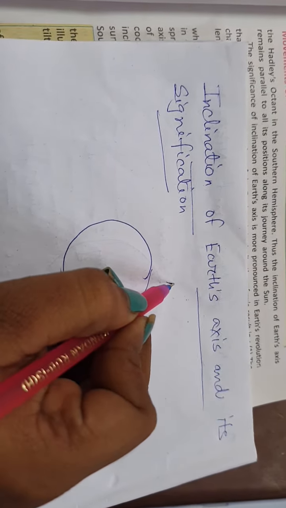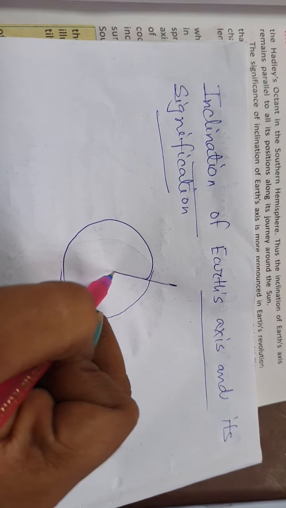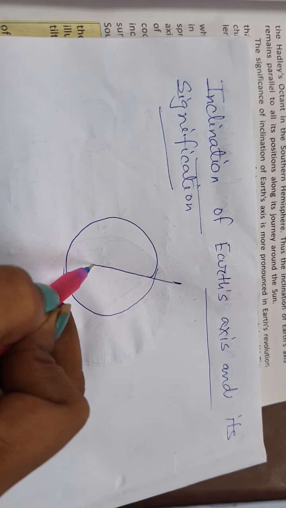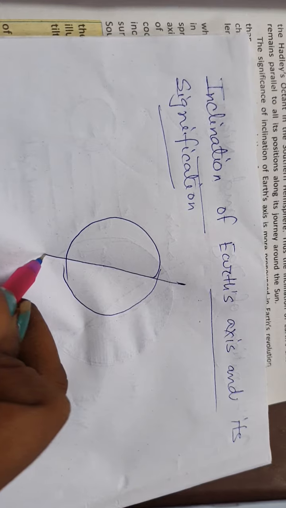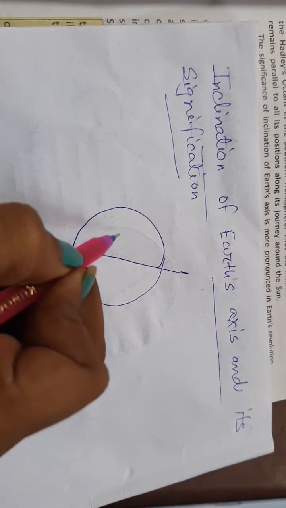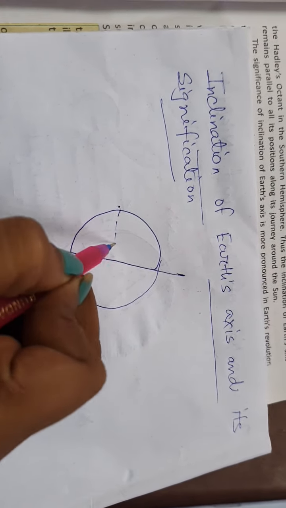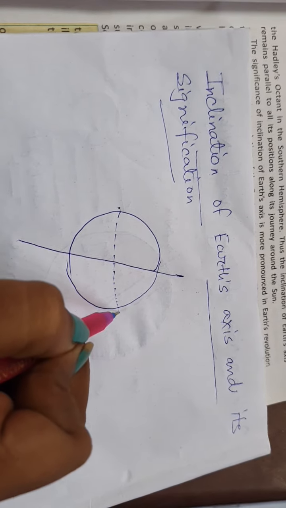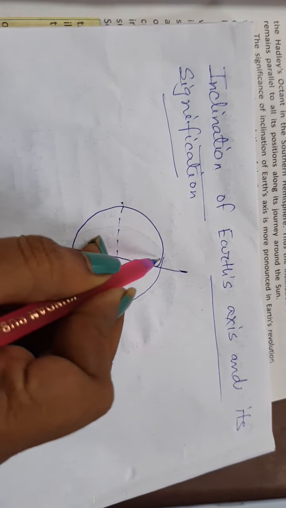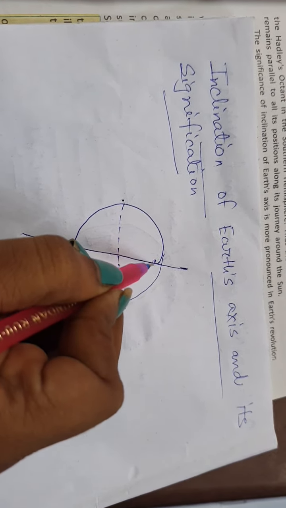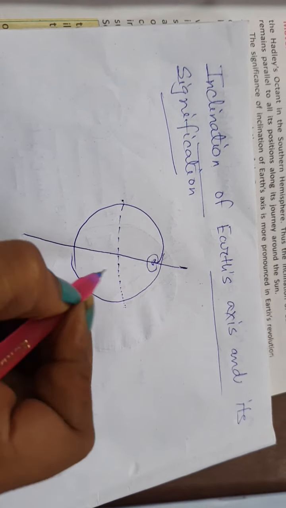It is an imaginary line passing through the center of the Earth, joining the two poles, North Pole and South Pole.